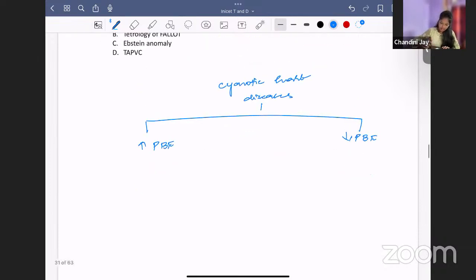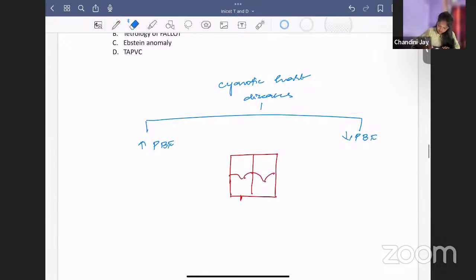Okay, now take this heart. Whenever you want to study something in congenital heart disease, you draw a box heart. This is the right atrium, right ventricle. In between you have the tricuspid valve. What comes into the right atrium? Vena cava, SVC and IVC. From the right atrium to the right ventricle through the tricuspid valve. From the right ventricle, it goes to the pulmonary artery, where it goes to the lungs.